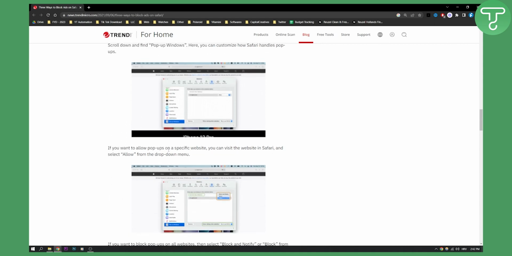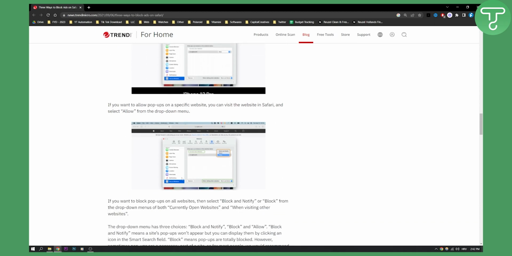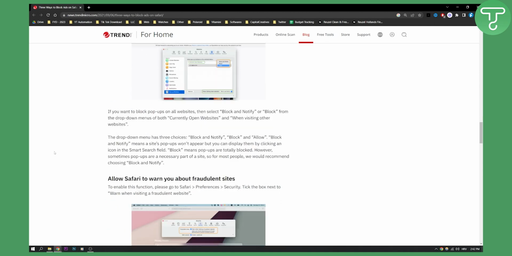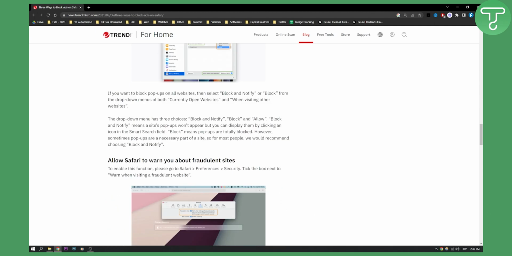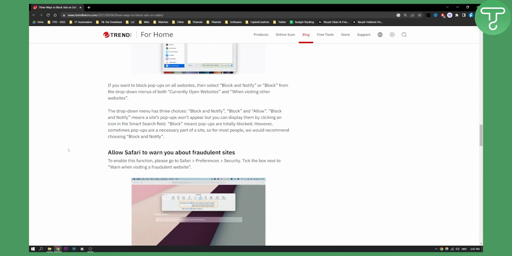Now, if you want to allow pop-ups on a specific website, you can visit the website in Safari and click Allow from the drop-down menu right here, as you can see. If you want to block pop-ups on all websites, then select Block and Notify, or Block, from the drop-down menus of both currently open websites, right?